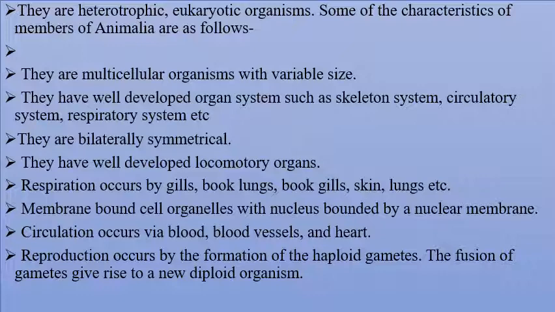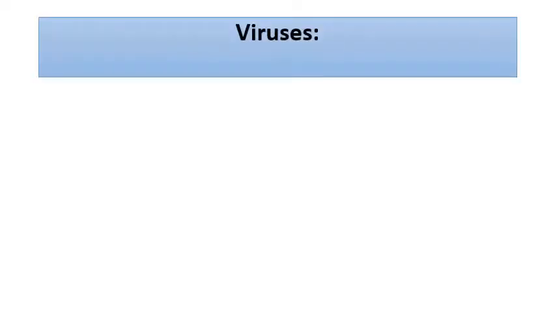The fusion of the gametes gives rise to the new organism that will be diploid in number. Kidneys are the main excretory organs for excretion. So these are all the major characteristics of the kingdom Animalia. Now we'll discuss what viruses are.